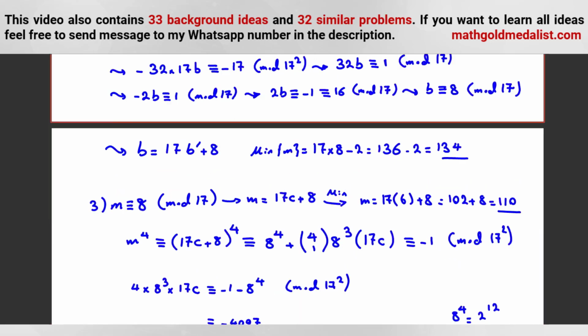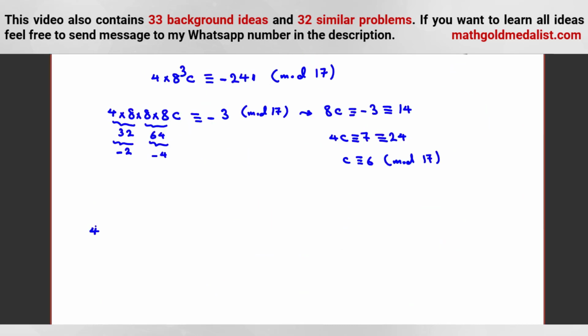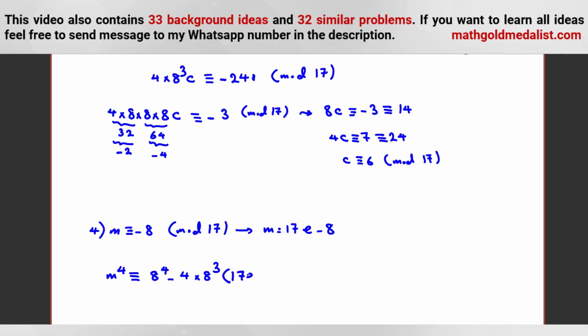One case is left, m is negative 8 mod 17. Case 4. M is negative 8 mod 17. So we can say M is 17, for example, E minus 8. And then we can say M to the 4 mod 17 squared is 8 to the 4 minus 4 choose 1, or 4 times 8 cubed times 17E is congruent to negative 1 mod 17 squared.